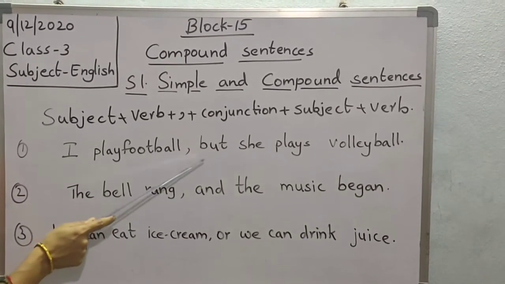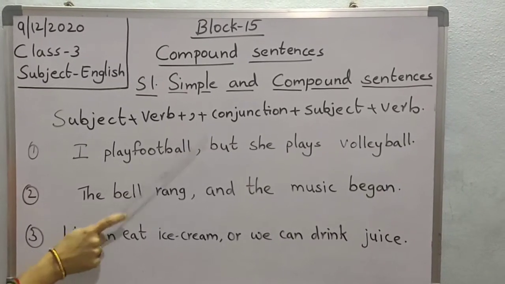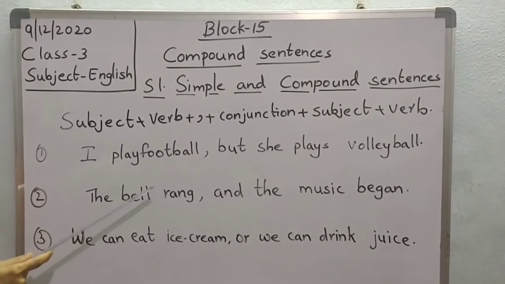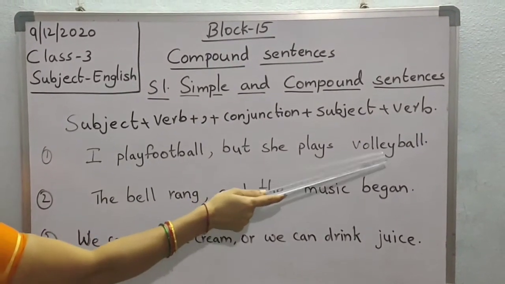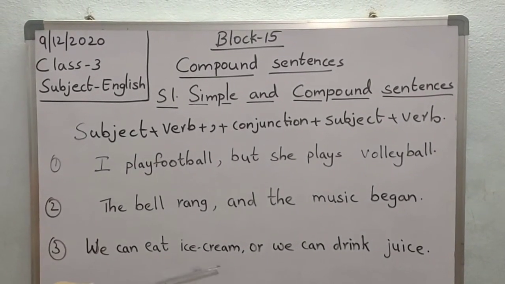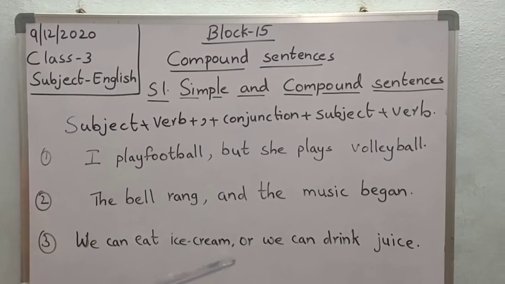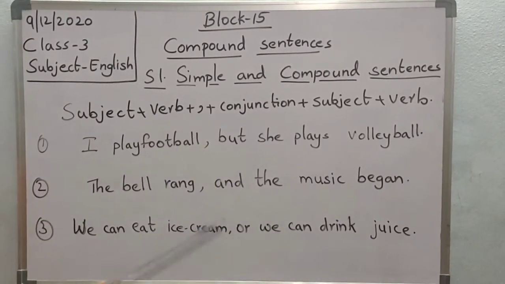When do we use but? The conjunction but is used to join together sentences that say opposite things. See here, I play football, but she plays volleyball. That is a different thing. Football is different and volleyball is different. When do we use or, children? We use or when giving different choices. Ice cream or juice, coffee or tea.